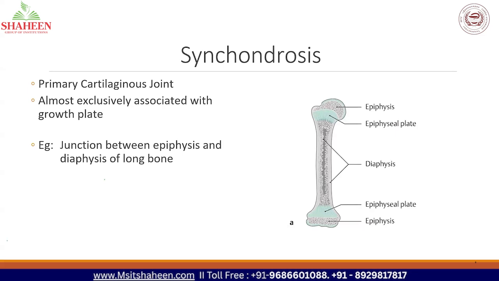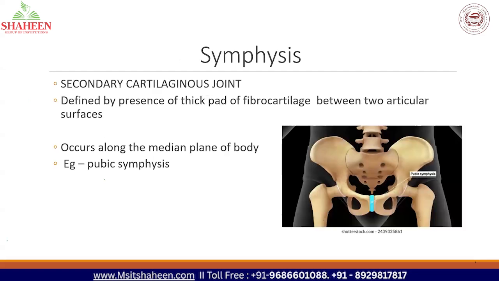Okay. So primary cartilaginous joint, the example is the junction between epiphysis and diaphysis of a long bone. Then the next one is symphysis. So symphysis is a little bit different. The other term is secondary cartilaginous joint. It is defined by the presence of a thick pad of fibrocartilage. So I hope you remember studying the types of cartilage: hyaline, elastic cartilage and fibrocartilage. Here also the symphysis is formed of fibrocartilage and it is present between two articulating surfaces.